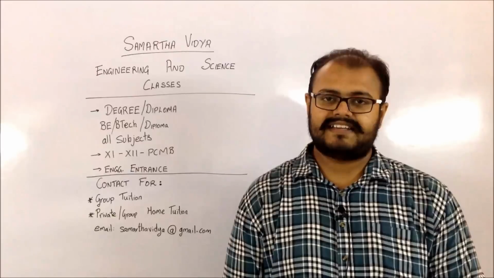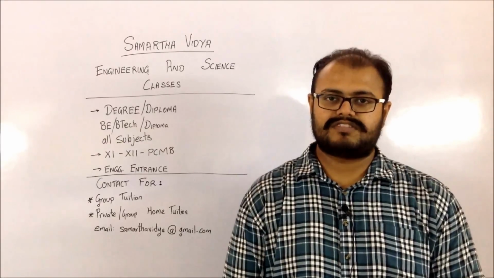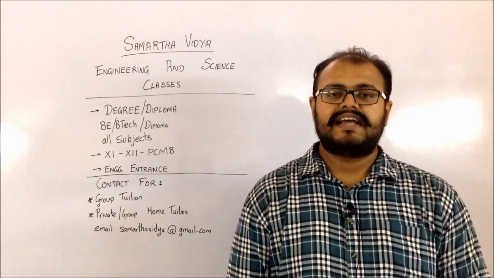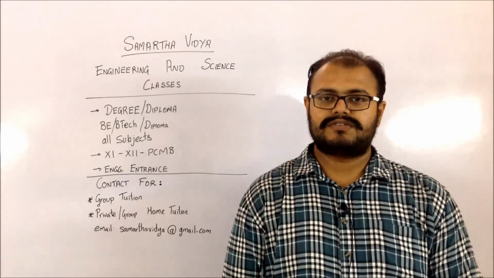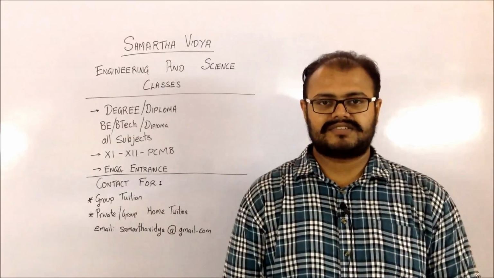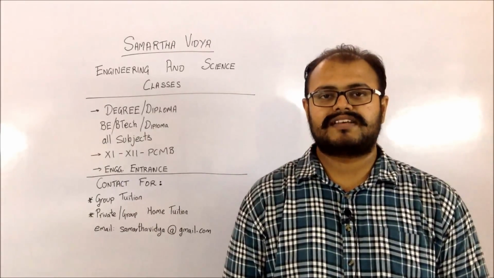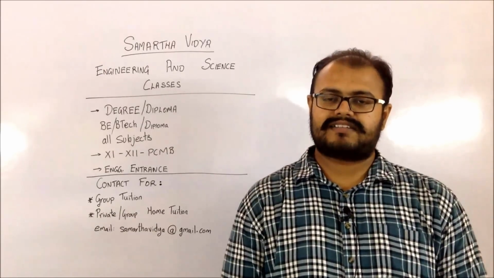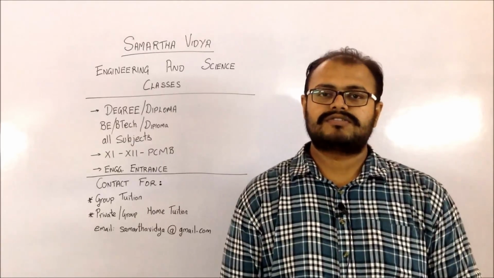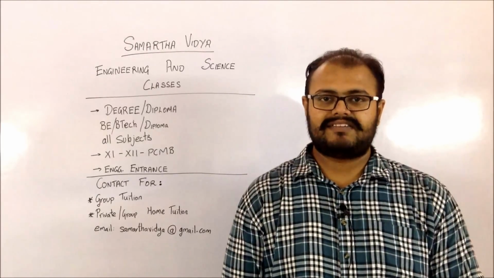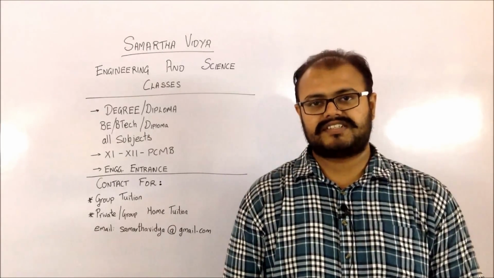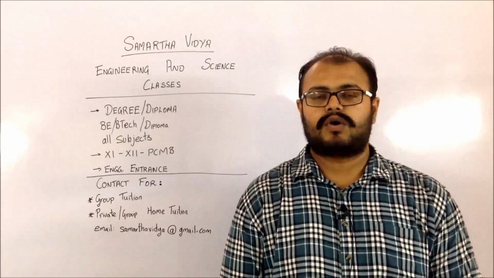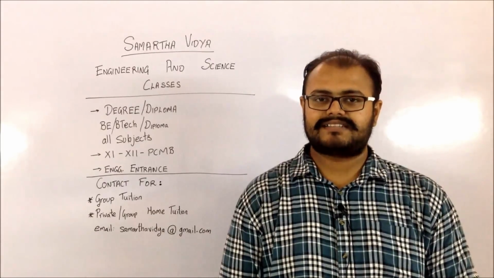Now after these 3 rounds, from the 25th of July to 29th of July, there are few things which you have to do. That is, you have to visit your institute, you have to give in all the required documents to them in original and also as photocopies. Also, you have to give in the remaining fees to be paid for the first year of your engineering. So all those things have to be done between these particular dates.